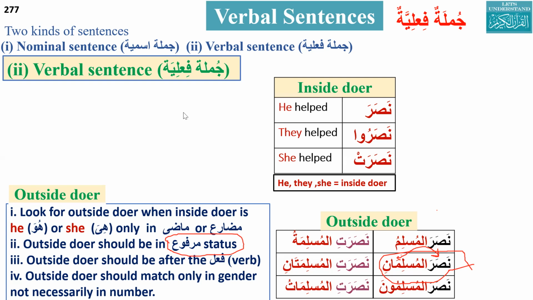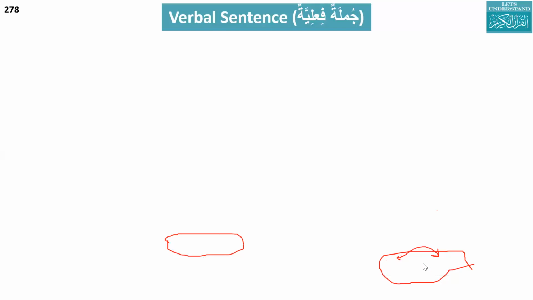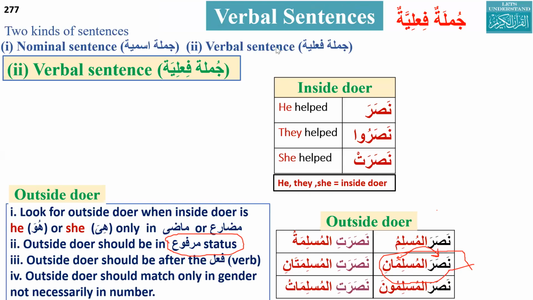Can you please do this one? Like the last one, Nasara al-Muslimuna. Is it a verbal sentence or a nominal sentence?